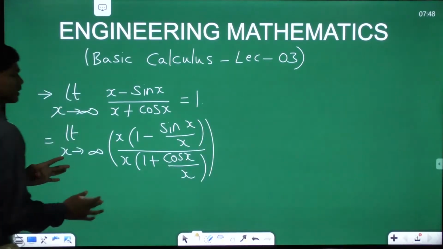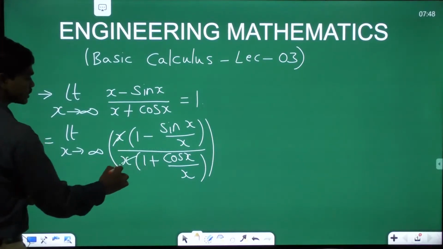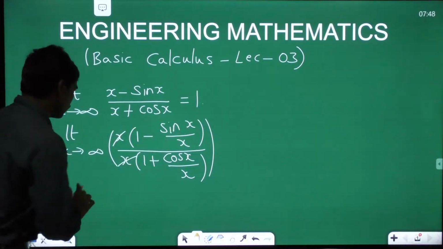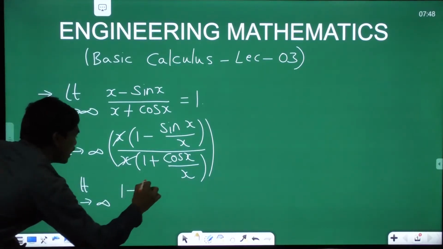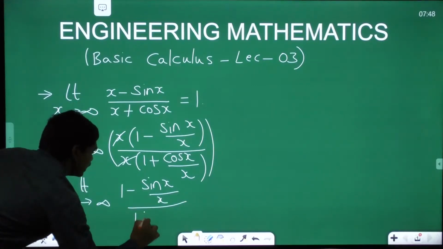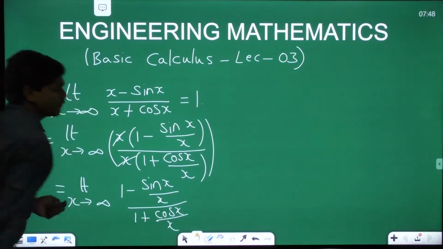Cancelling this x, let me write the things. Limit x tends to infinity, (1 minus sin x divided by x) divided by (1 plus cos x divided by x). This is what we have.